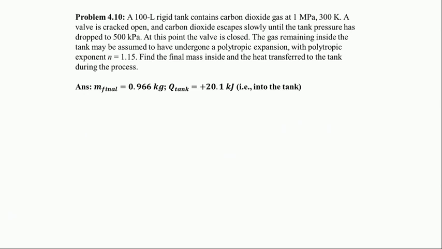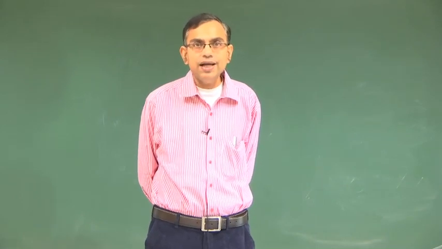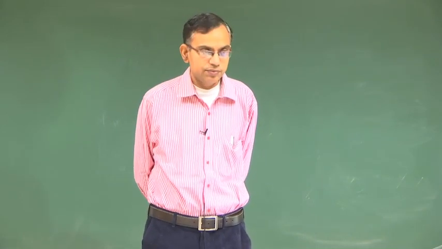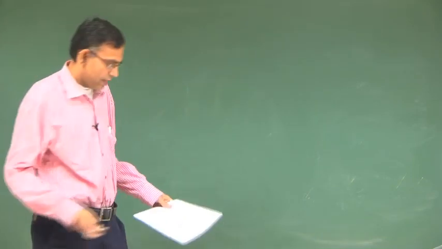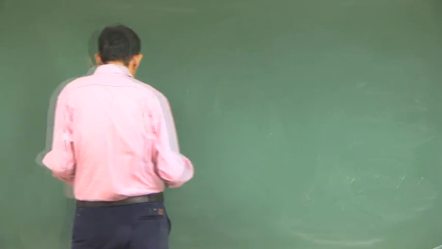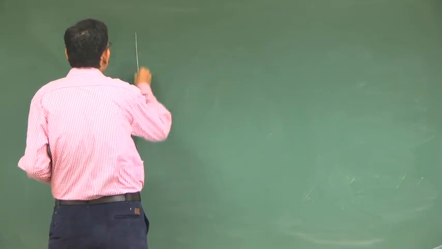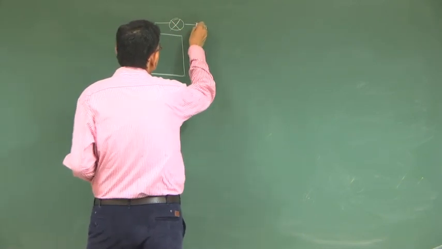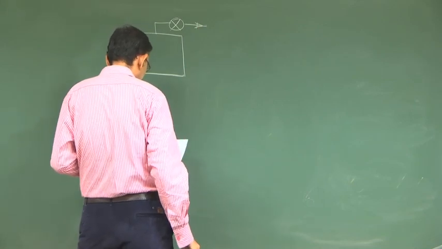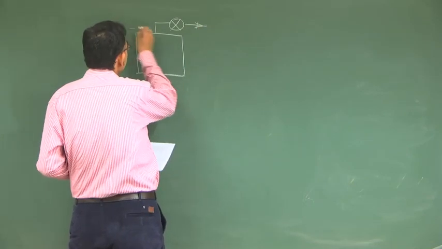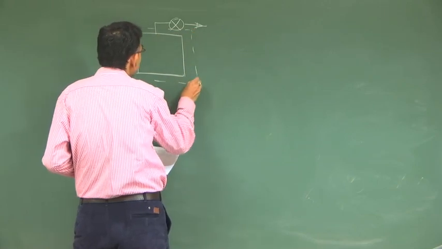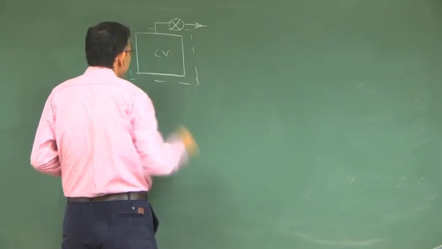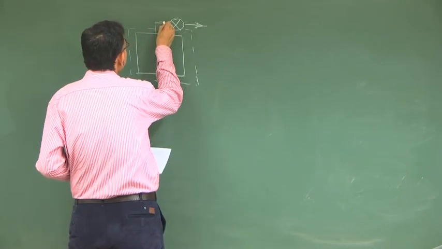So, to summarize, this problem is a tank emptying problem instead of a tank filling problem. In the previous problem fluid was filling up the tank, in this problem fluid is leaving the tank. So, let us try to draw a schematic and, as in the previous problem, try to identify the relevant properties. So, this is your control volume and you have a state e.